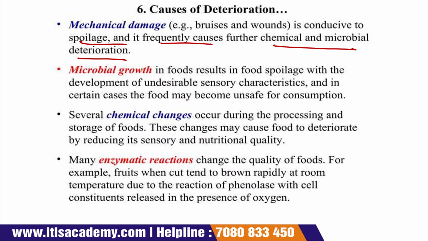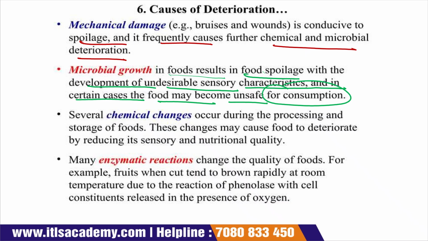Microbial growth in food results in food spoilage, with the development of undesirable sensory characteristics, and in certain cases the food may become unsafe for consumption.